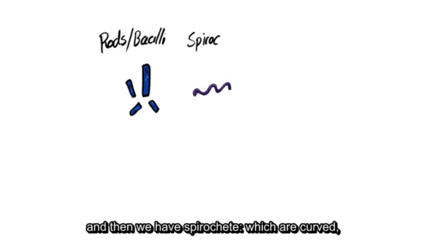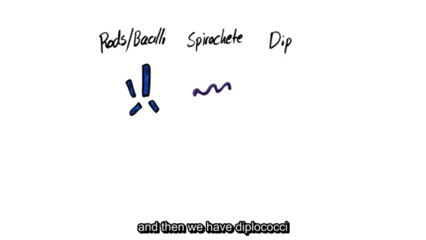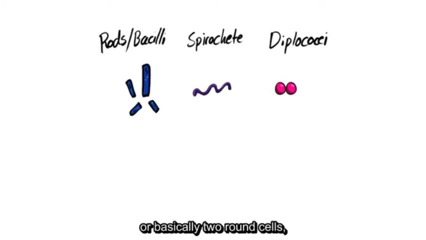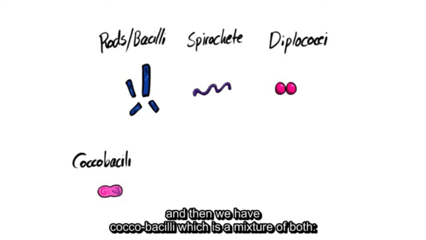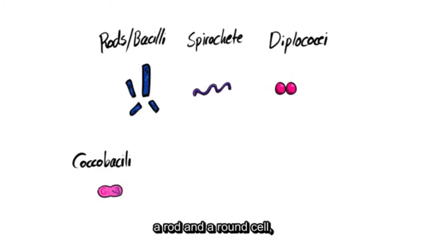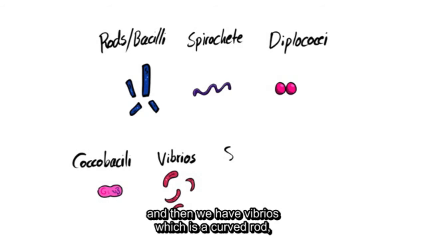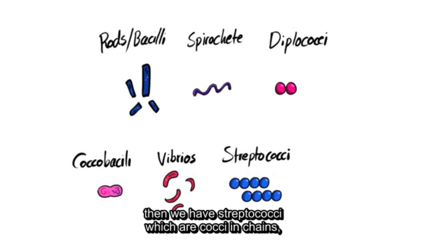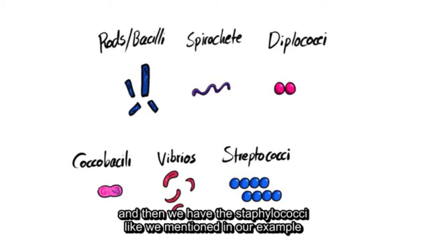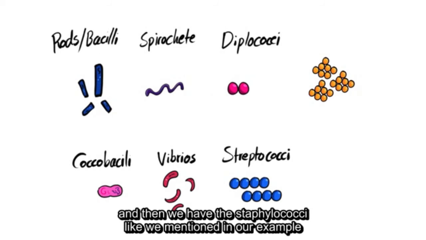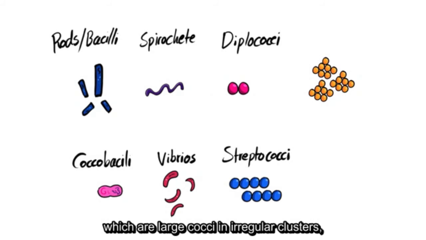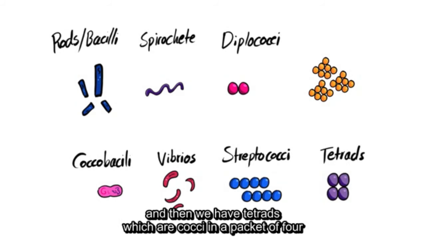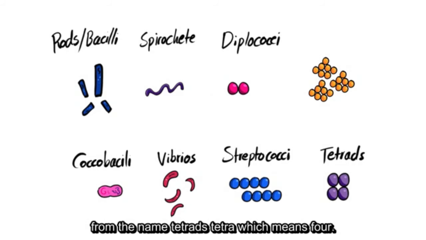Other than cocci, the round cells, we have rods or bacilli. And then we have spirochetes, which are curved. And then we have diplococci, which is basically 2 round cells. And then we have coccobacilli, which is a mixture of both a rod and a round cell. And then we have vibrio, which is a curved rod. Then we have streptococci, which are cocci in chains. And then we have the staphylococci, like we mentioned in our example, which are large cocci in irregular clusters. And then we have tetrads, which are cocci in a packet of 4, from the name tetrads, tetra, which means 4.